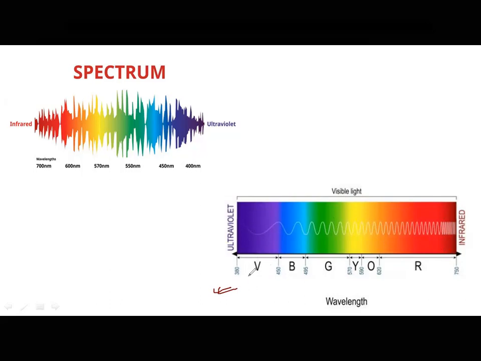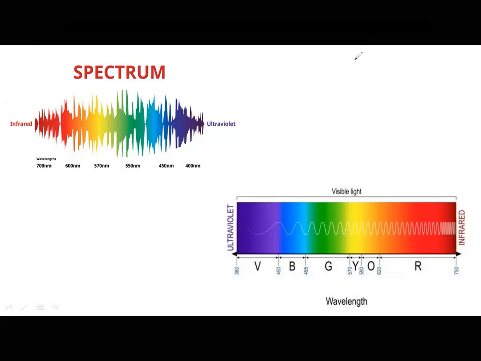So longest wavelength is for violet and shortest wavelength is for red, or low frequency is for violet, or high frequency is for red. Yes, you can see here the wavelength. As wavelength decreases, the frequency increases, and as frequency increases, the energy also increases. So VIBGYOR falls in the range 400 to 700 or 750 nanometers.